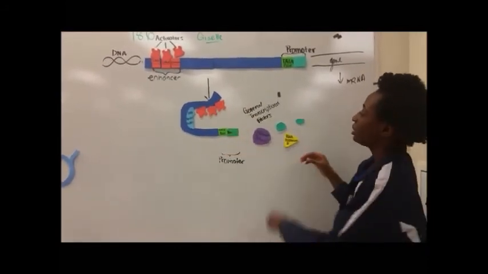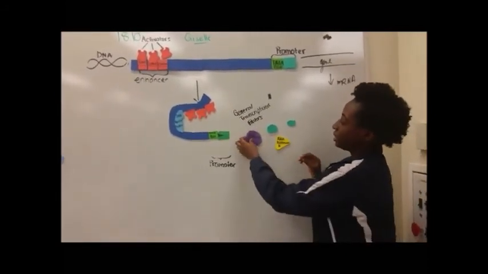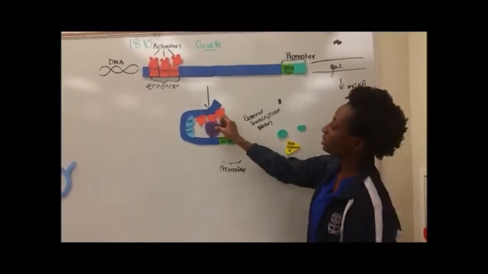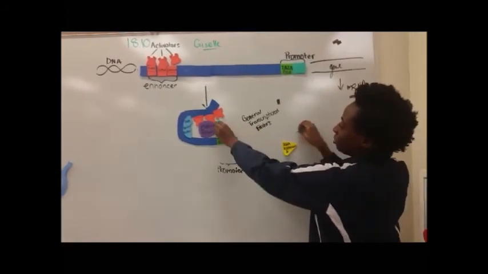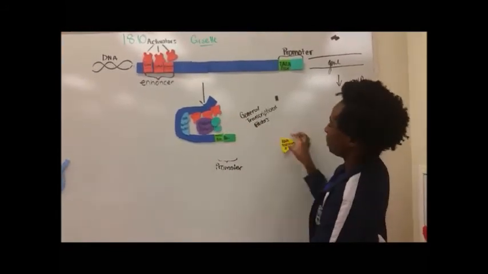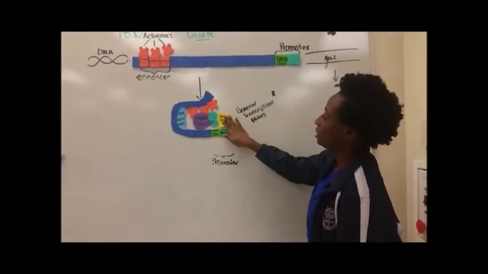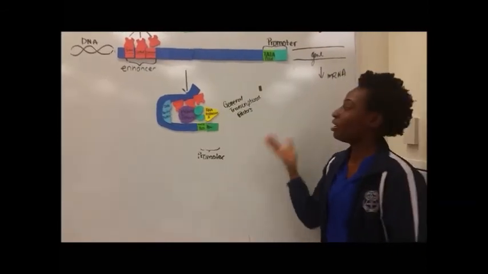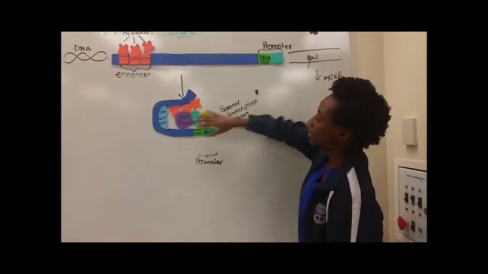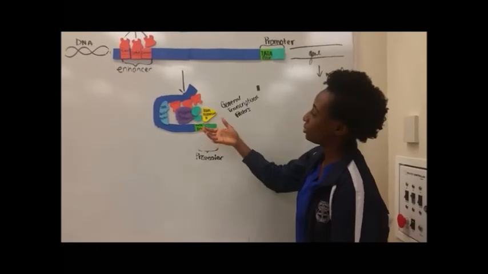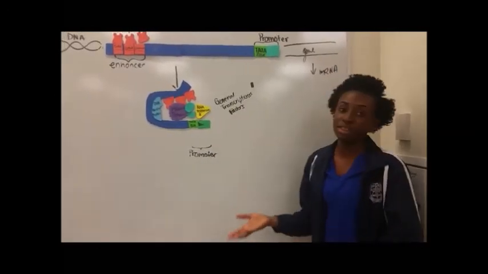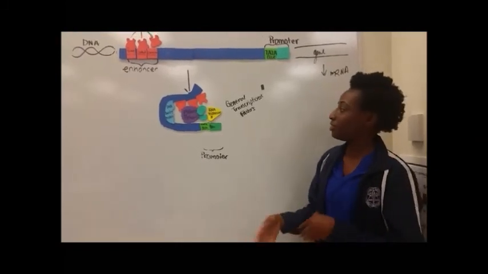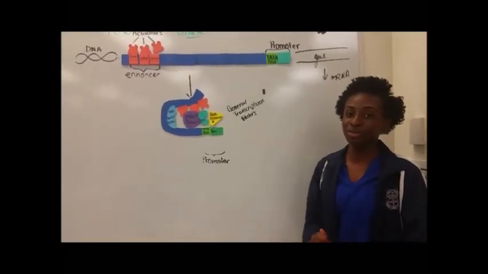And so the next step is that the mediator proteins are attached to these bound activators, and then the general transcription factors are also attached. And finally, RNA polymerase is attached to allow for mRNA synthesis. So this whole thing is called a transcription initiation complex, and this allows for the synthesis of mRNA, and therefore more abundant protein is able to be produced.